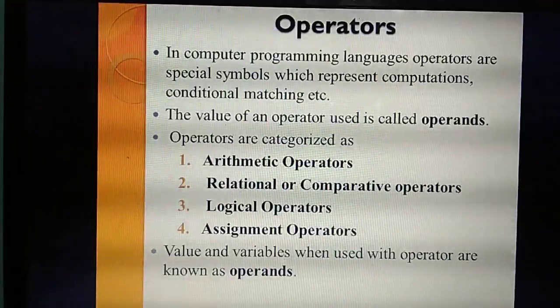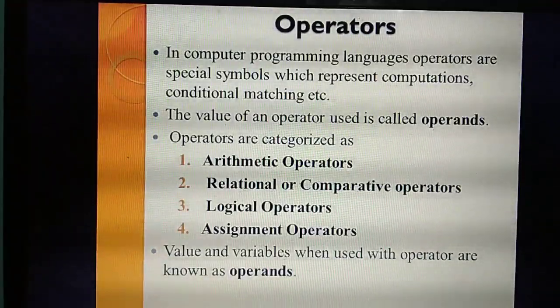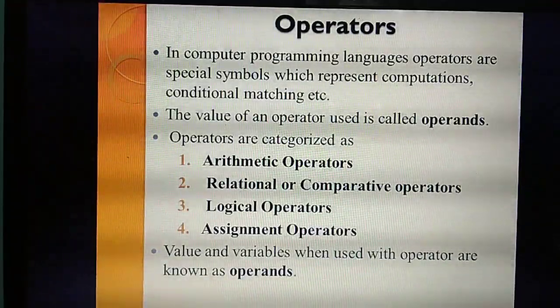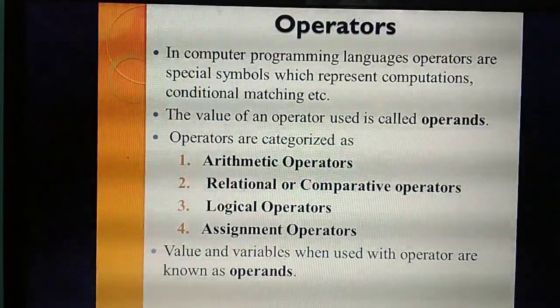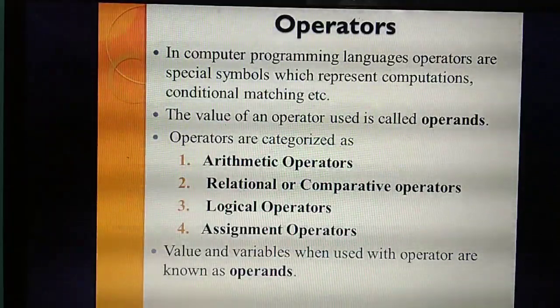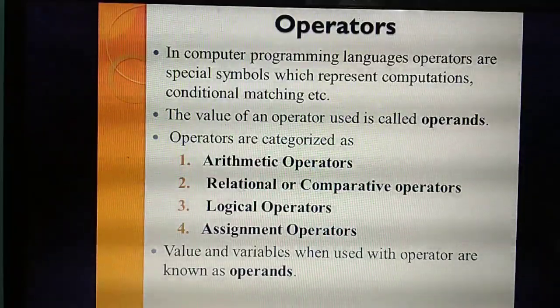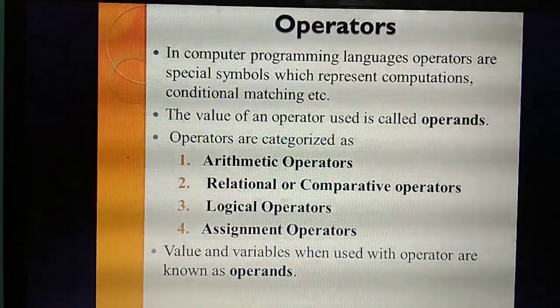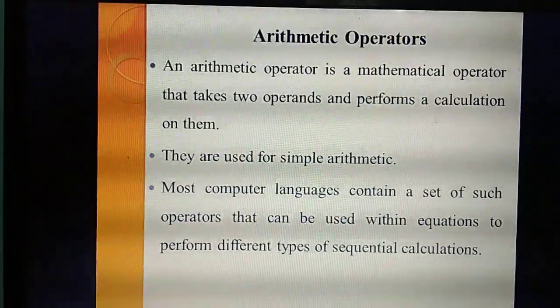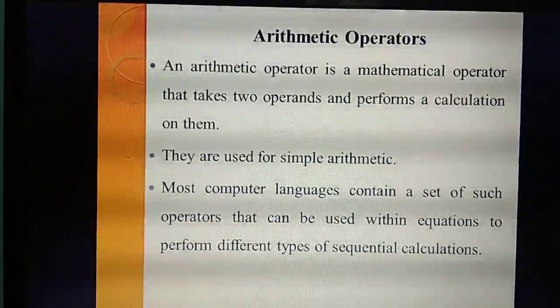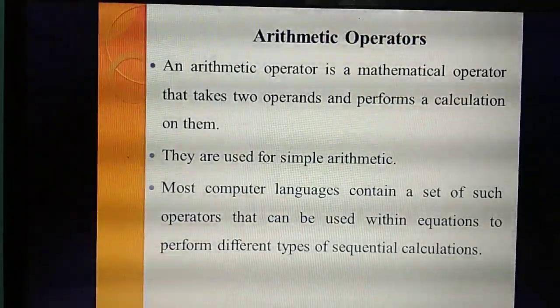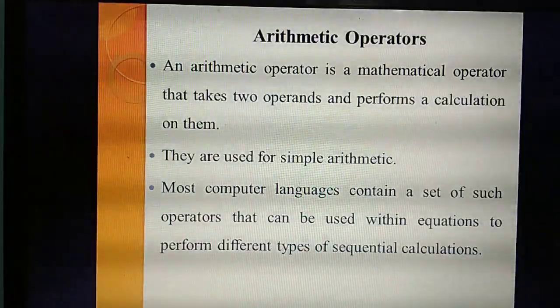What do you mean by operands? Already I said, the values and variables used in that operation are called operands. For that I gave the example a plus b, where a and b are called operands. Understand now? Yes. So the next heading is arithmetic operator. Already you know what arithmetic operator means.